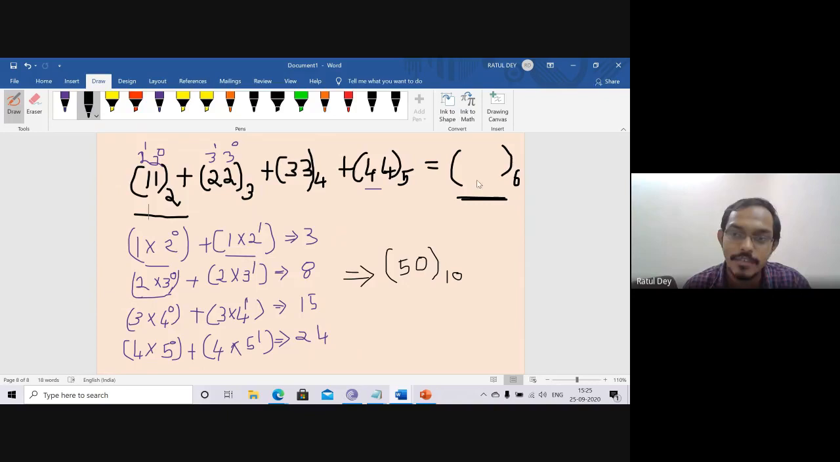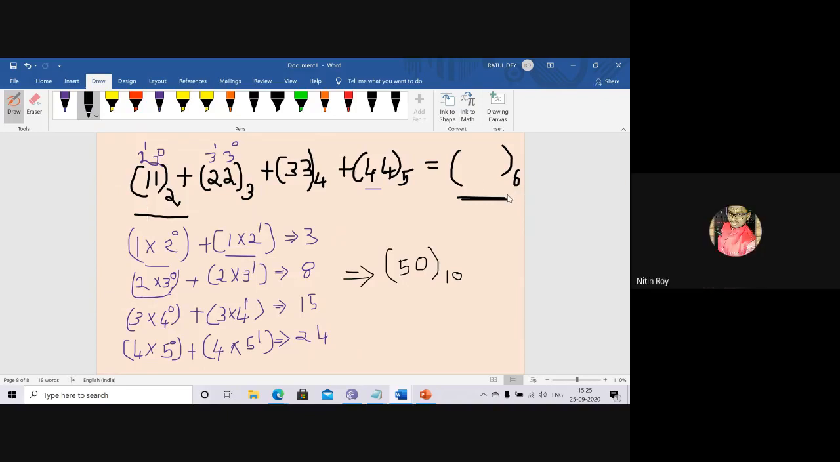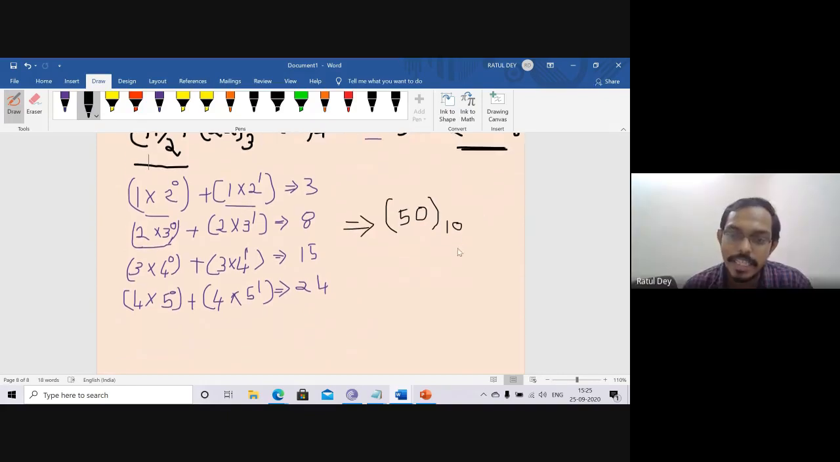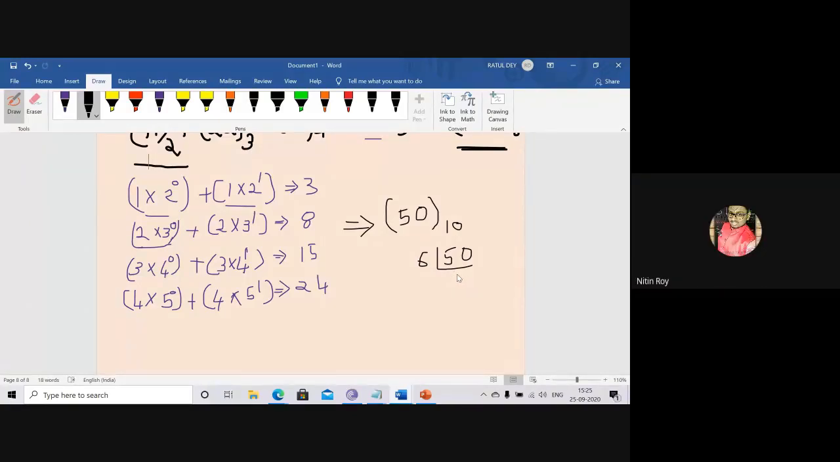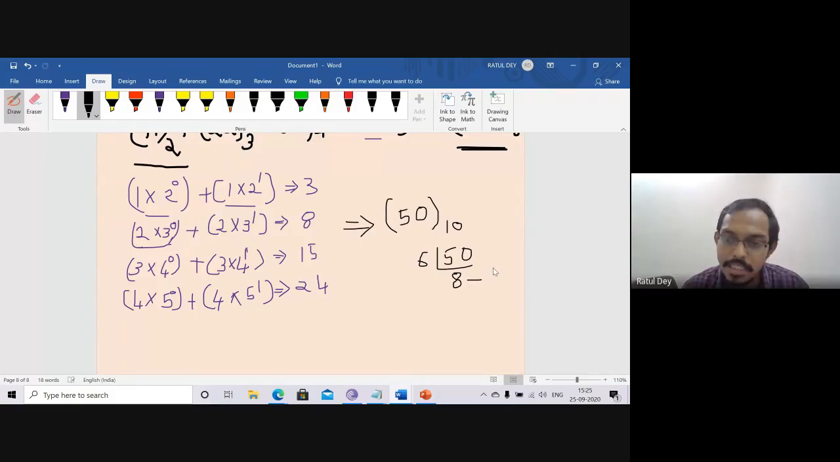So how can we convert to the base 6? Dividing by 6. Okay, so again divide करेंगे. So I will just write it here, 50 divided by 6. So what is the result coming? 8. Remainder is 2.